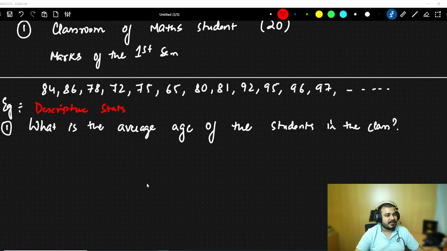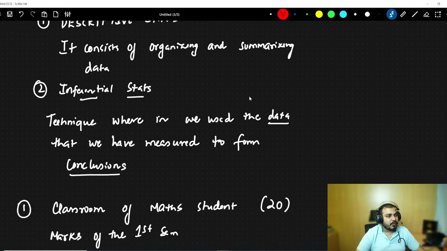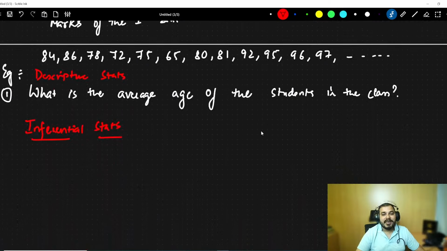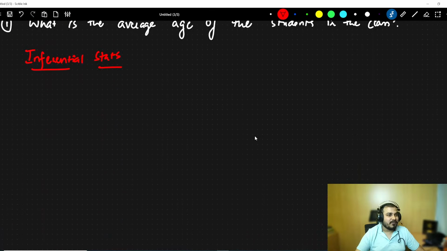Now let me tell you the other example, of inferential stats. Based on this, what kind of question can you ask with respect to inferential stats? I've already told you the definition. What does inferential stats basically consist of? It is a technique wherein we use the data that we have measured to form conclusions. Okay, conclusions. Now just tell me what may be the perfect example for this.